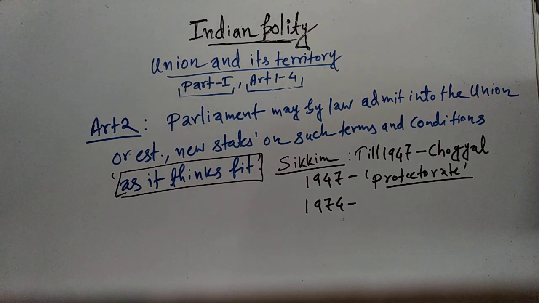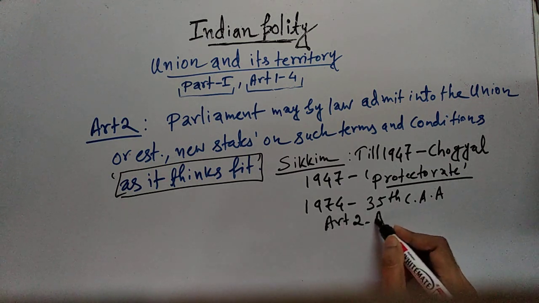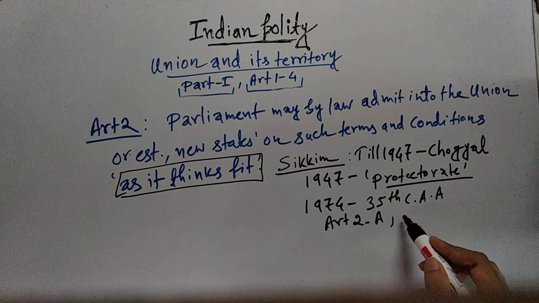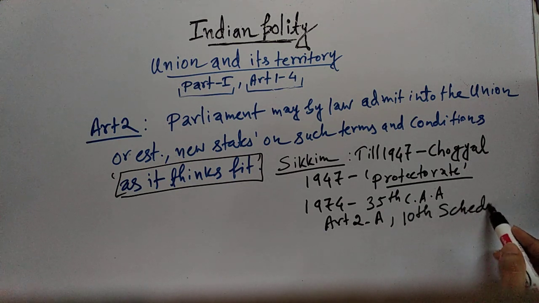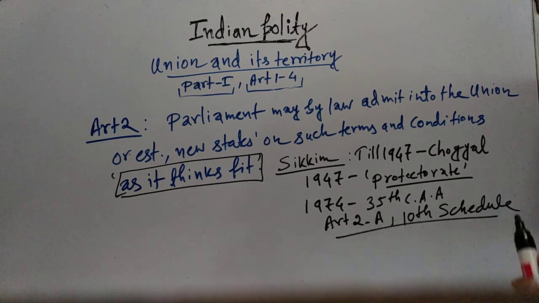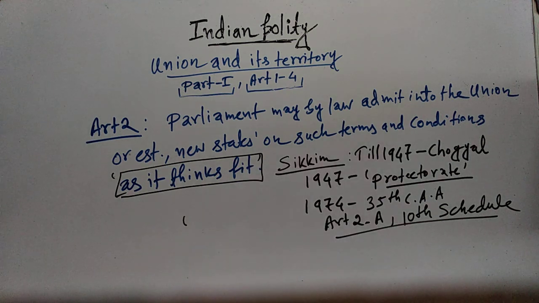To fulfill this, the 35th Constitutional Amendment Act 1974 was enacted by the Indian Parliament. By this amendment, Article 2A was inserted in the Indian Constitution, and one schedule, the 10th schedule, was also added. This amendment gave Sikkim the status of an associate state.